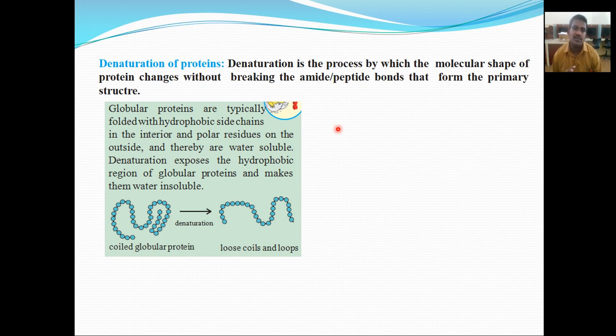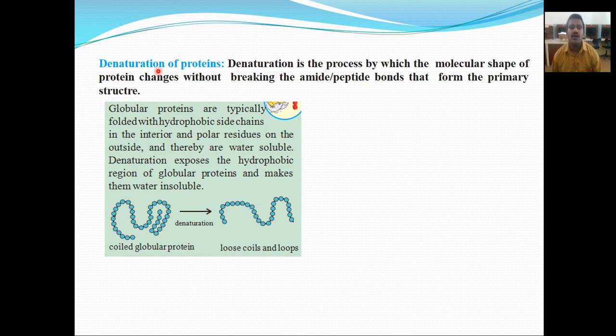So that means the peptide bonds undergo breakdown. If we have tertiary or quaternary proteins and we heat that protein, what will happen? The peptide bonds get broken, and the primary structure of that protein is formed. Here we'll consider an example.